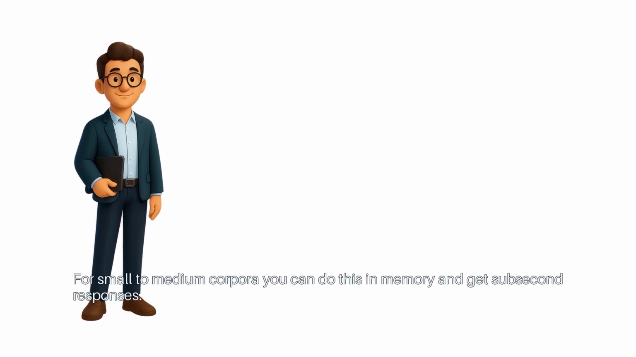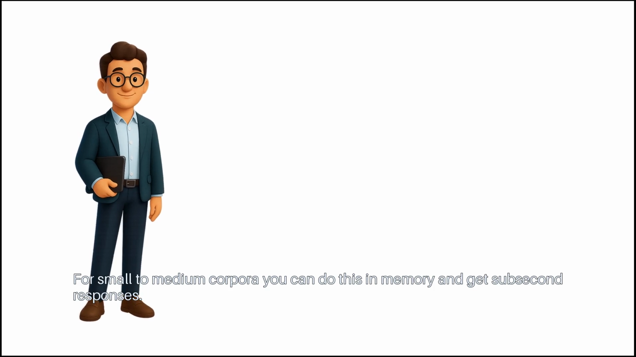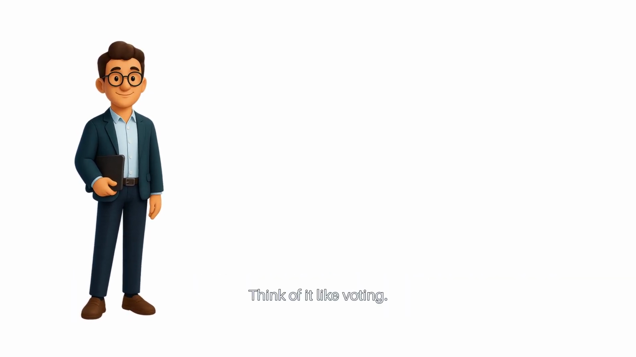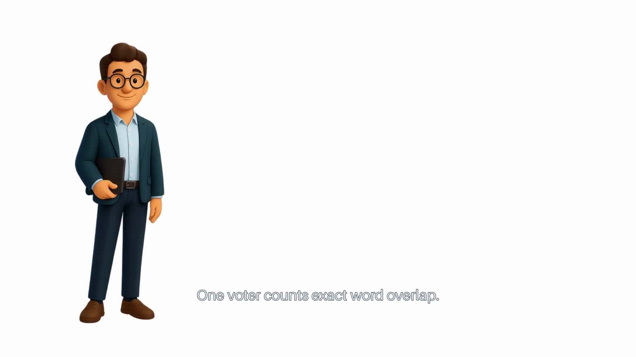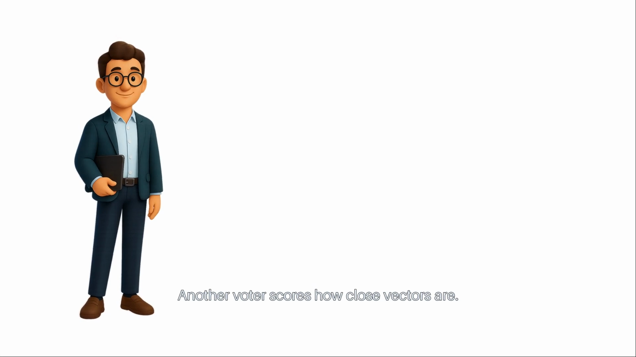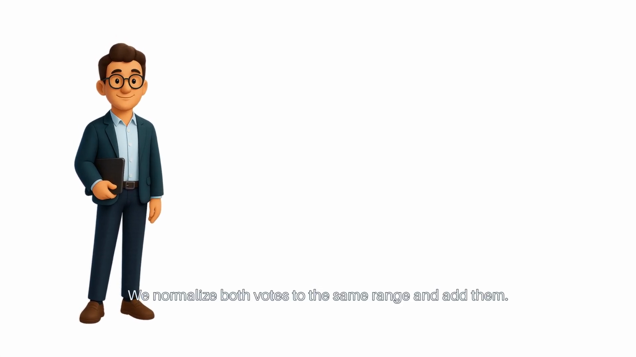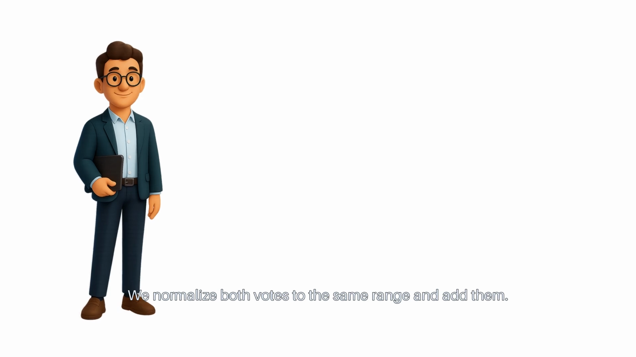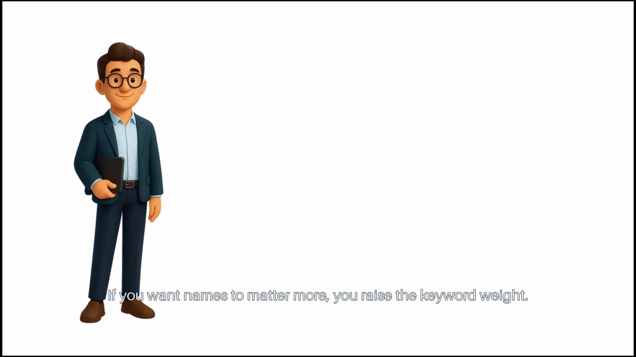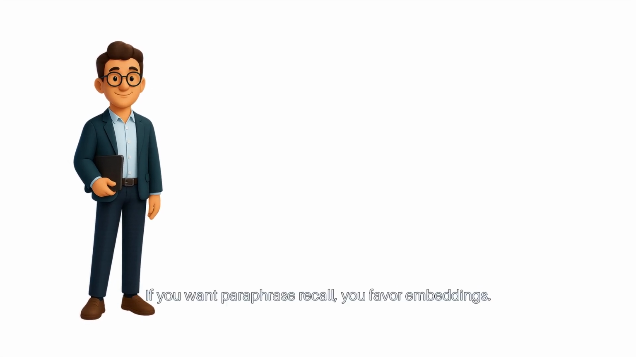For small to medium corpora, you can do this in memory and get sub-second responses. Think of it like voting. One voter counts exact word overlap. Another voter scores how close vectors are. We normalize both votes to the same range and add them. If you want names to matter more, you raise the keyword weight. If you want paraphrase recall, you favor embeddings.